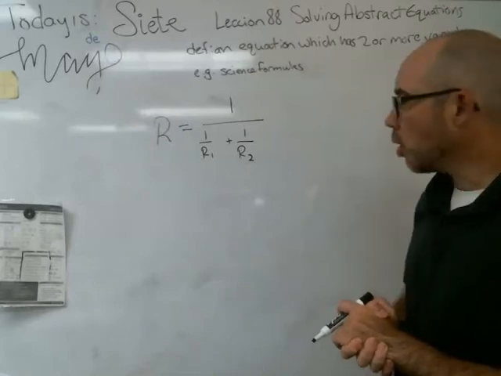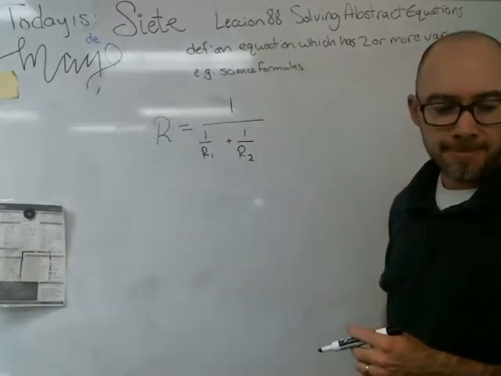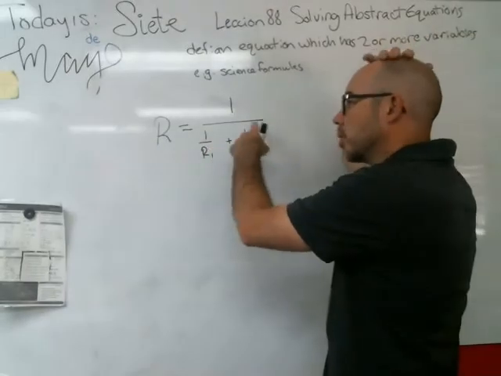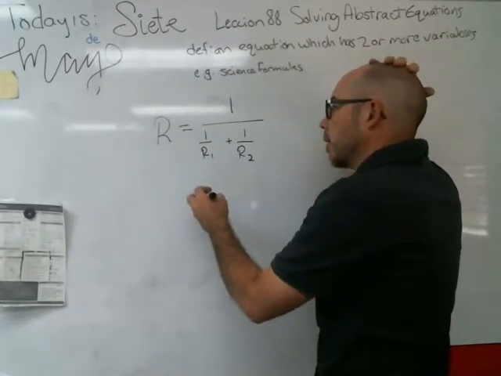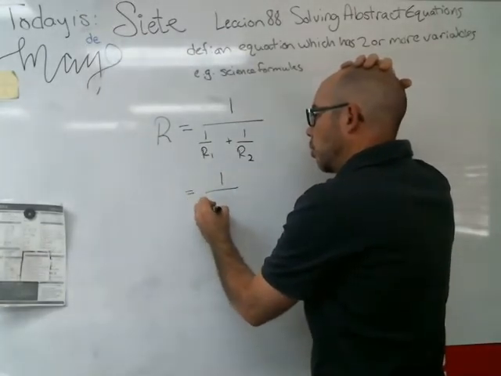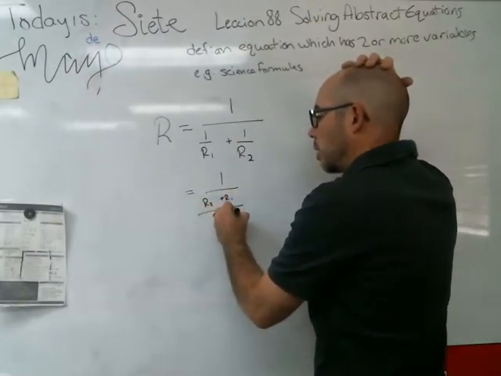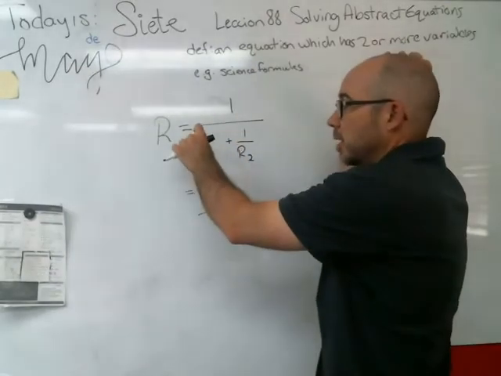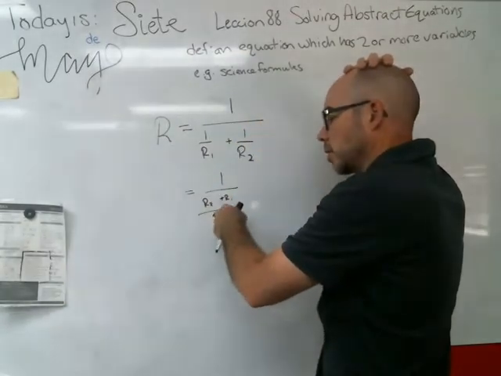So I would just think of this like a fraction problem. Okay? Fraction problem. And so first thing we would do is look at this and say I need a common denominator for these fractions to combine these fractions. So I would end up with R2 and R1 over R1 times R2. That's what that would turn into if I just multiply this by R2 over R2, multiply this by R1 over R1, and then combine those fractions.